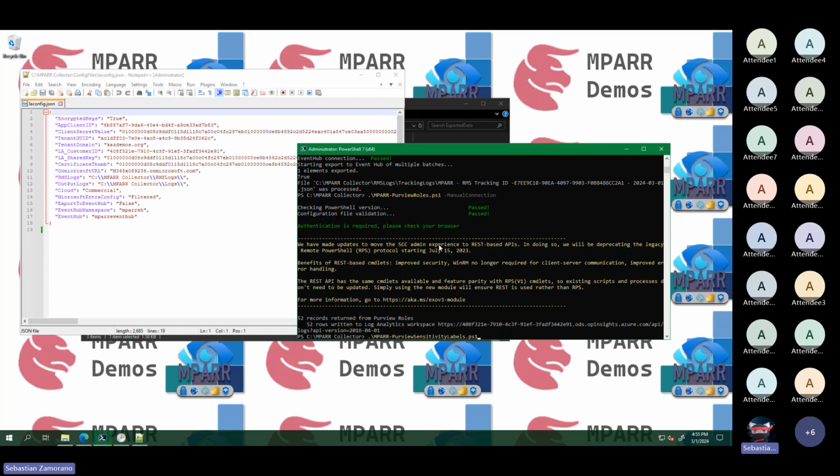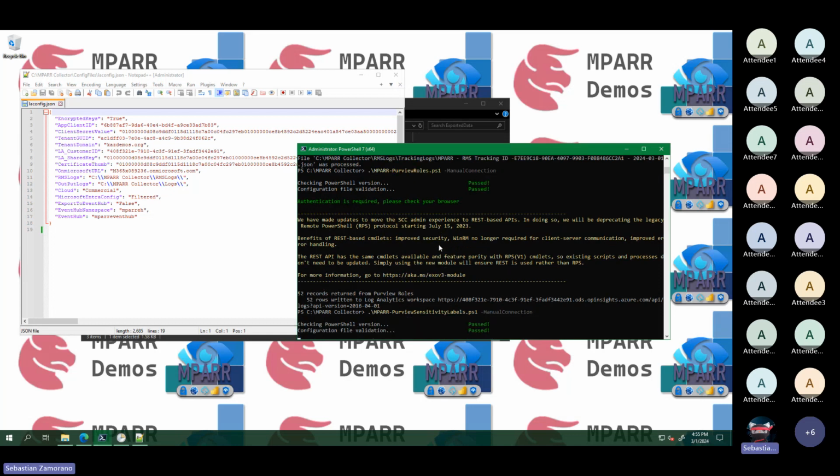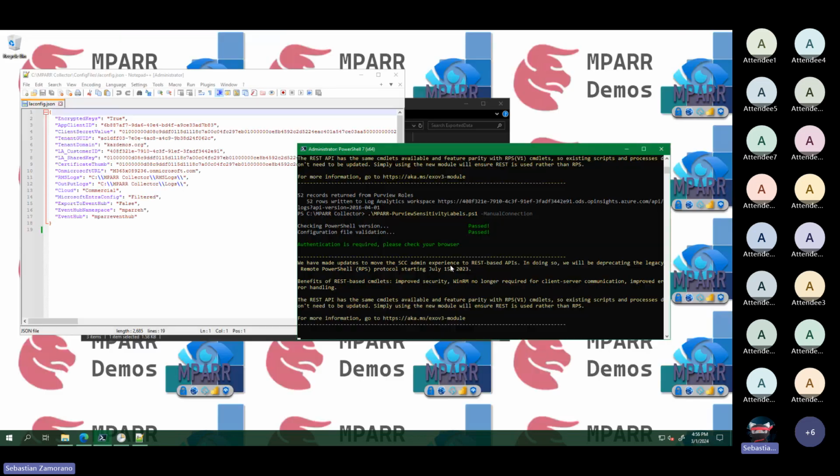If I cannot add the elevated privilege to the app, the only thing that I need to do is set the option to manual connection. With the manual connection, I will be redirected, I will give my credentials to run the script, and the script is getting the data. And I will run the last one.